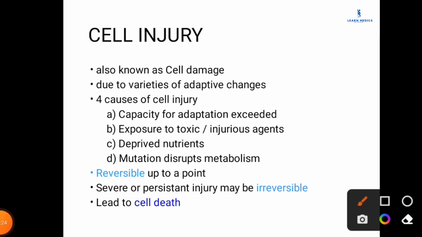Broadly speaking, there are four causes of cell injury. First one is the capacity for adaptation exceeded. We talk about it in the detailed video on adaptation. As I mentioned, the cell has a certain limit to adapt to stress. If the adaptation is exceeded, the cell leads to injury. Other causes are exposure to various injurious or toxic agents, deprived nutrients, and a mutation that disrupts the metabolism.